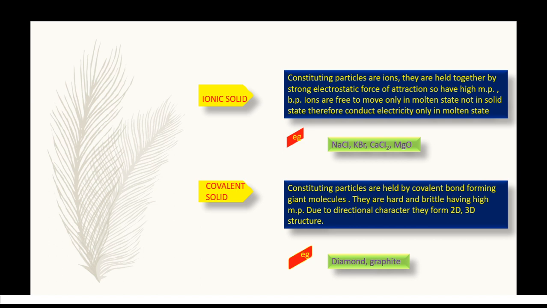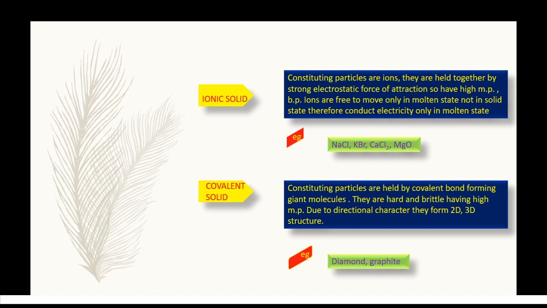The first one is ionic solid, the second is covalent solid, the third is molecular solid, and the fourth is metallic solid.